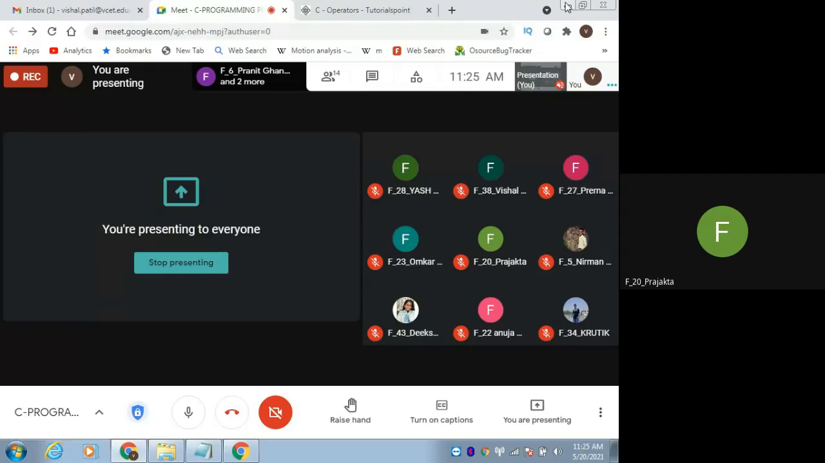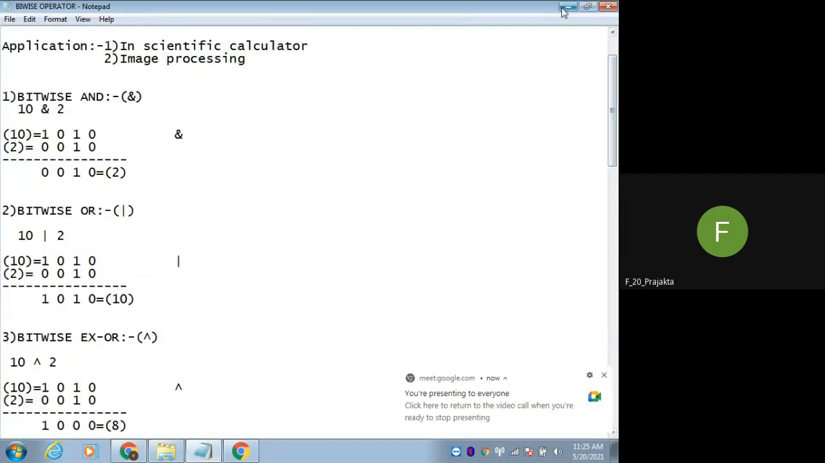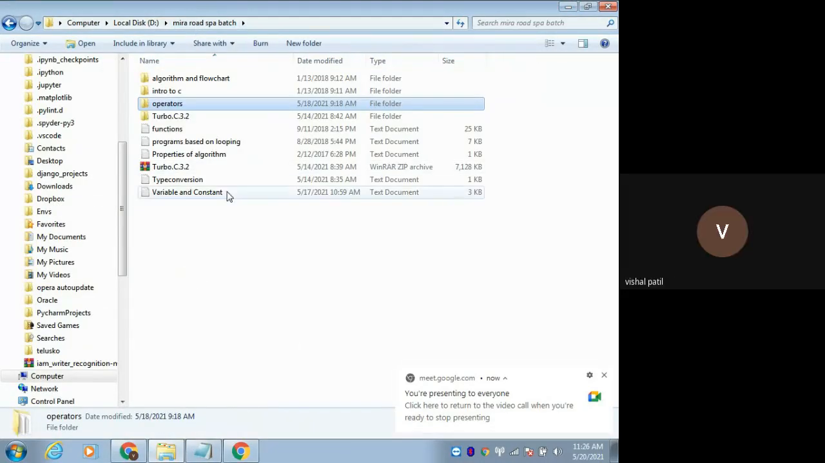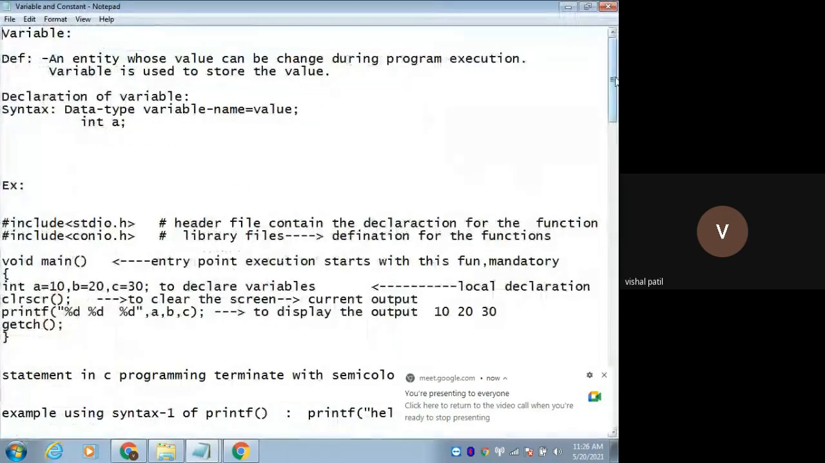Okay, let's start. What we have seen last time: I think we finished the algorithm, flowchart, and all, right? Then data types and all. What do you mean by variable and constant, right? So we have discussed all this.